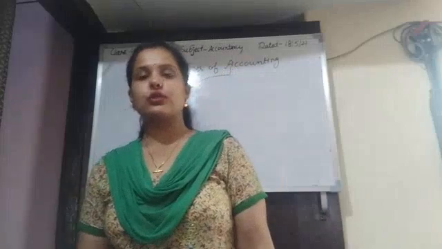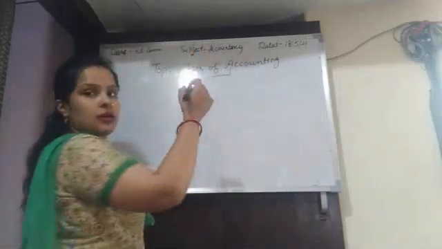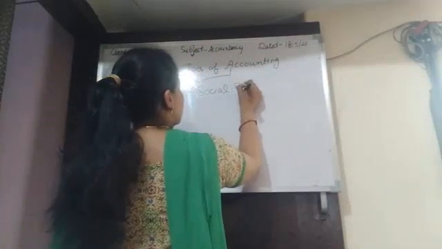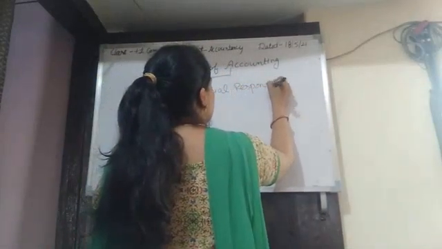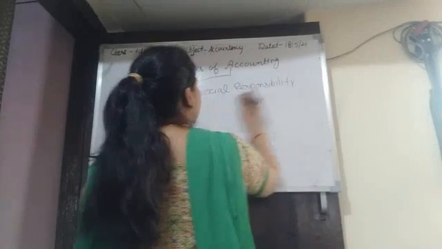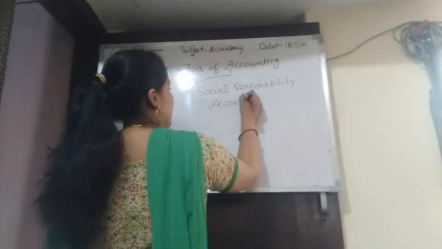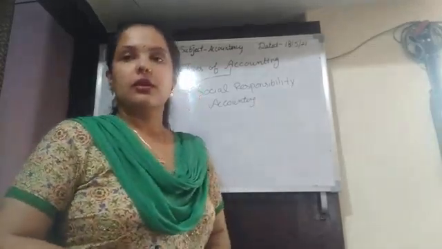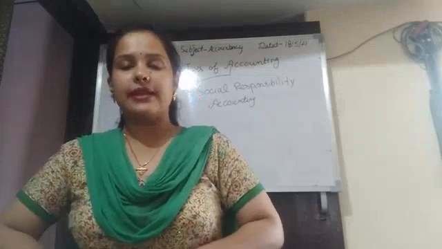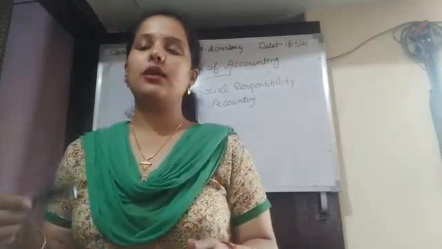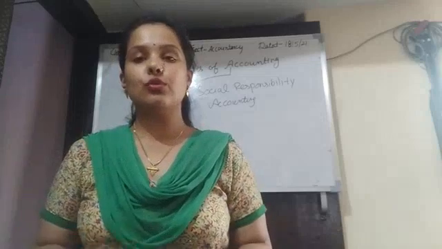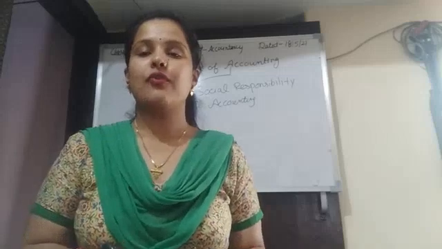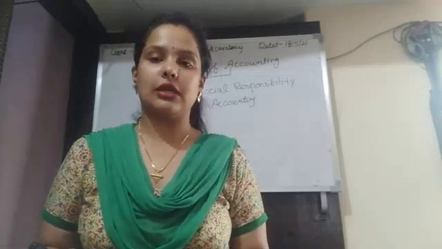Next is social responsibility accounting. Social responsibility accounting is the process of identifying, measuring and communicating the contributions a business makes to society, the different activities it does for the welfare of society.